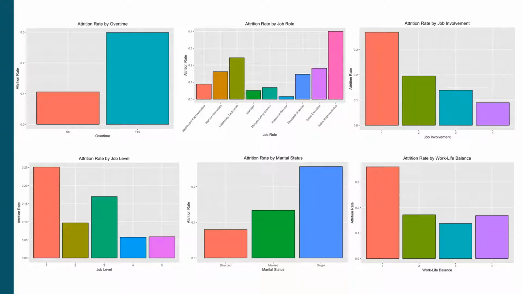Circling back to attrition, here we have the attrition rates for the levels within each variable we used in our KNN model. As you can see, there's lots of variation between the levels of each group, which we believe made them good predictors of attrition.